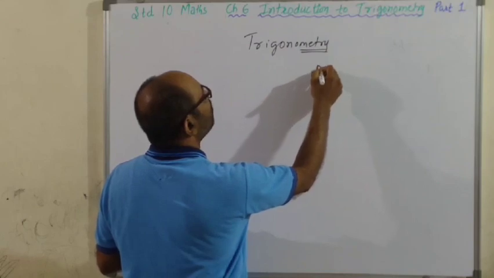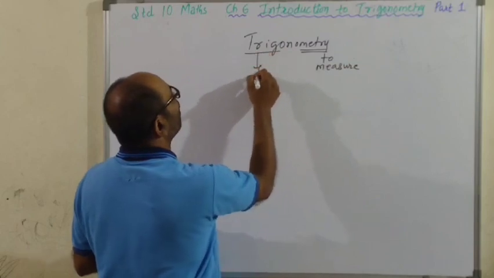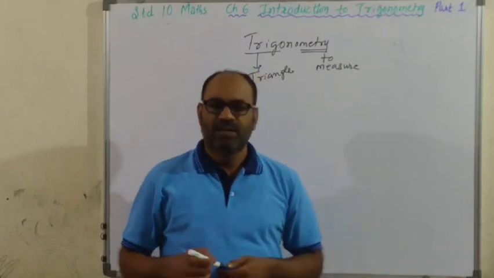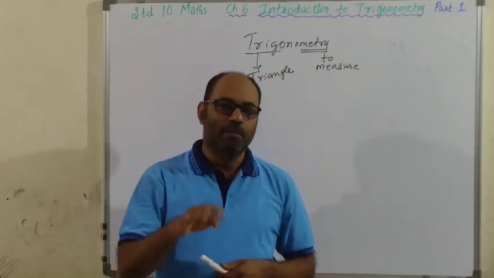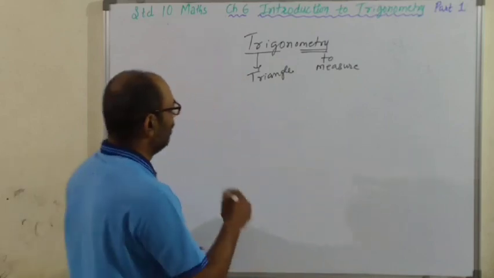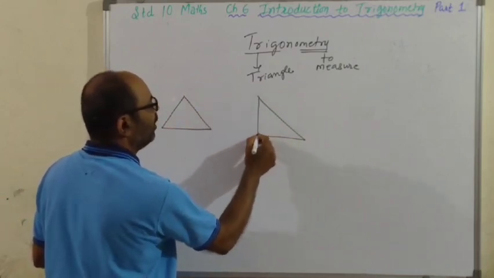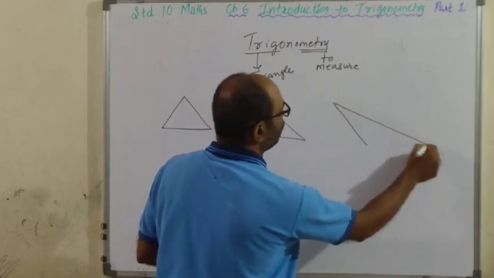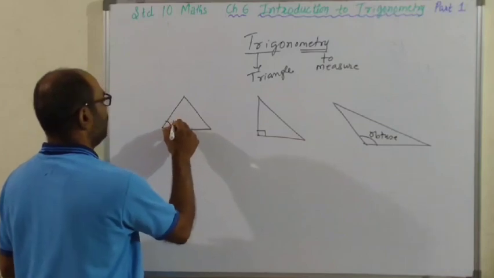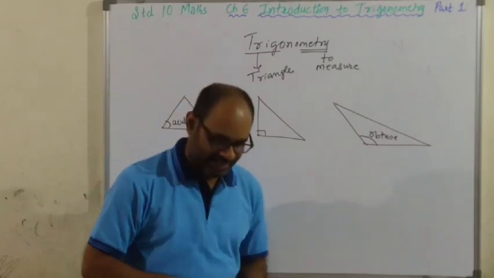Definitely, metry means to measure. Metry means to measure. And the trigo word comes from triangle. Correct? So very simple. Trigonometry means nothing, measurement of triangle. Measurement of triangle. This is acute angle triangle. This is right angle triangle. Alright. And this is obtuse angle triangle. Alright. This is obtuse angle triangle. This is acute angle triangle. In this all three, okay, that I can discuss later.